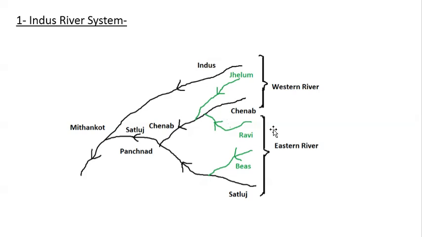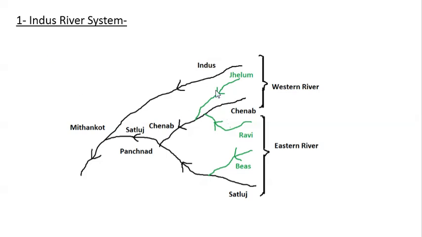Now we will see, in this river system, the major tributaries of each river and any important projects being constructed on that river or its tributaries. That will be our point of discussion for today. First of all, we will discuss the Indus River. The Indus River basically originates near Mansarovar Lake, in Tibet.